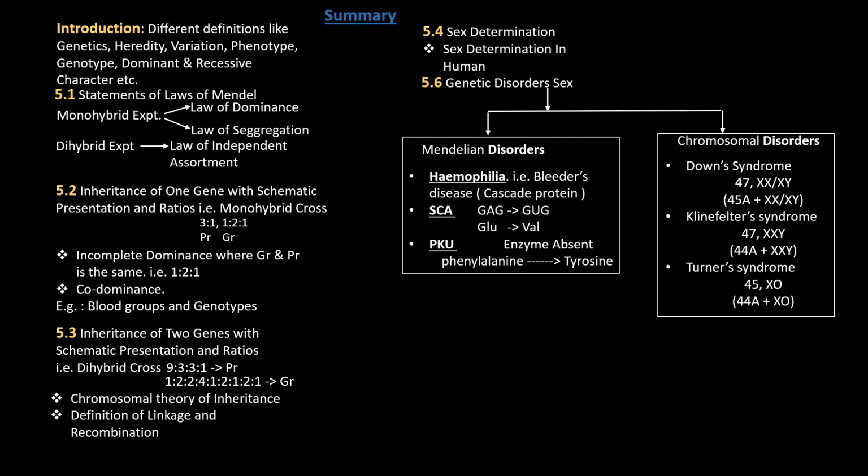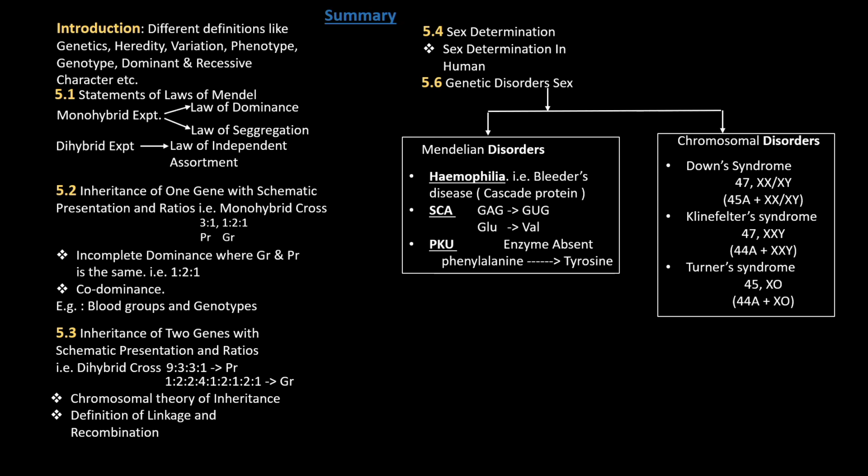The next is inheritance of one gene. In the inheritance of one gene, you must know the schematic representation, considering the tall pea plant and the dwarf pea plant, as well as you have to remember the correct phenotypic ratio and the genotypic ratio. Phenotypic ratio, 3 plants are tall, 1 is short, and the genotypic ratio is 1:2:1. So this schematic presentation with the help of the Punnett square is required.